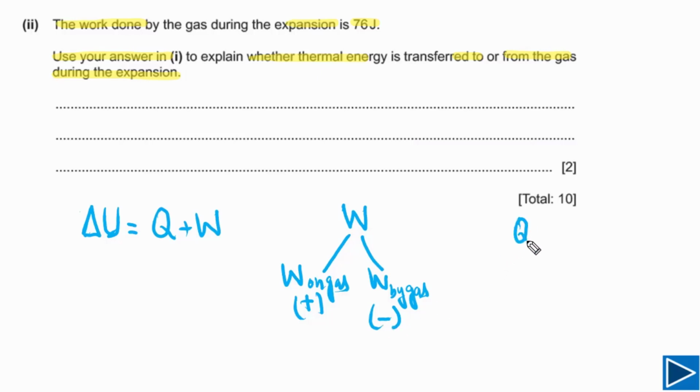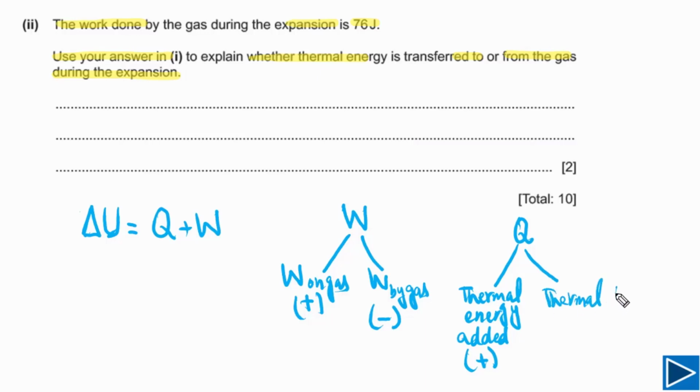We also need to understand when Q is positive and when Q is negative. If thermal energy is added to the system, Q is positive. If the thermal energy has been removed from the system, then Q will be negative, meaning thermal energy is lost.